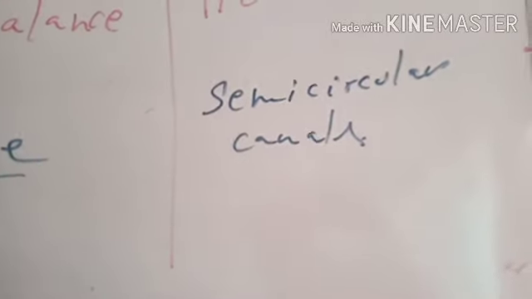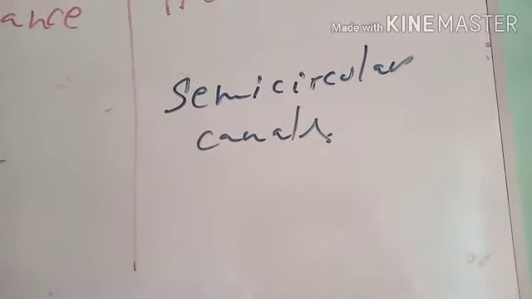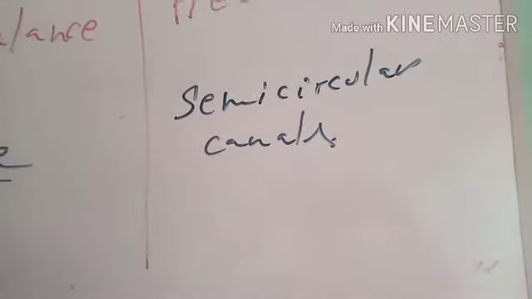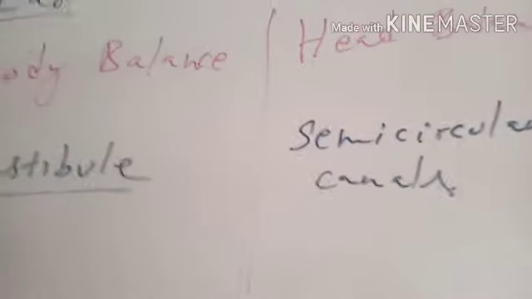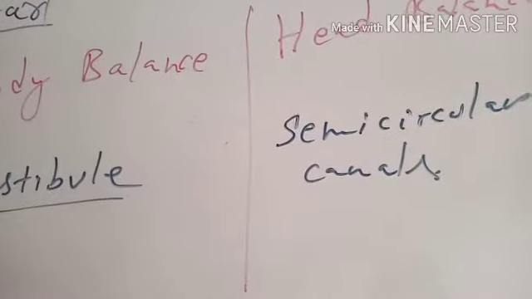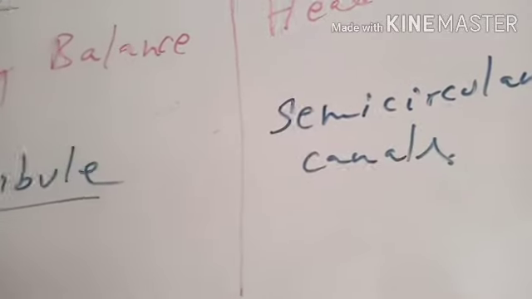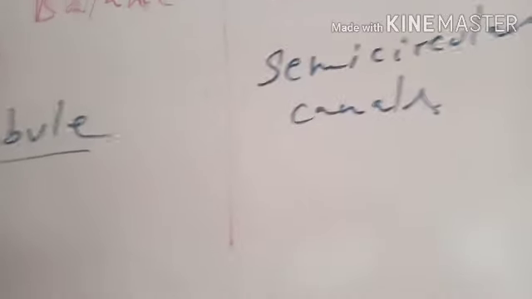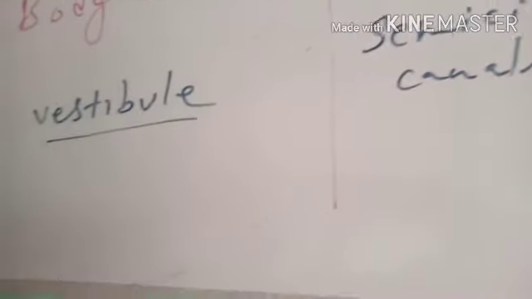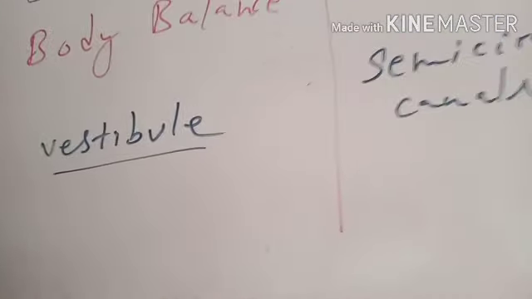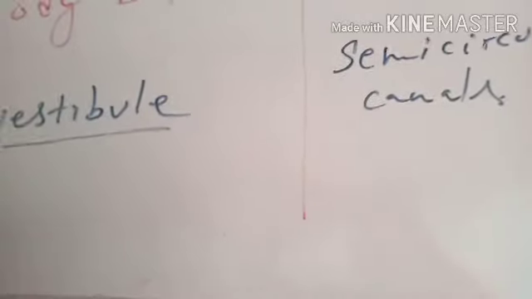Similar is the case with the receptor cells which are extremely sensitive towards any change in the head. Any change in the head will cause the receptor cells present in the semicircular canals to be agitated or stimulated, which will generate a nerve impulse that will be passed by the vestibular nerve towards the higher center of the brain like cerebellum, which will help in the maintenance of the balance in the head.